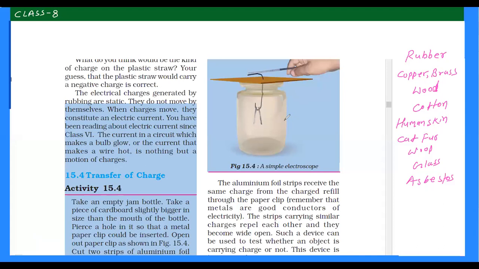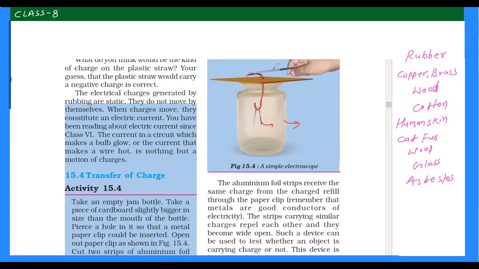Electroscope has a container which is transparent, so you can see from outside, and two metal strips. These are very lightweight, because if you take them heavy, then they will not repel each other with electrostatic repulsion, right? So they should be lightweight. Two lightweight leaves are put together and hung with the help of this conducting wire, and this jar is transparent.